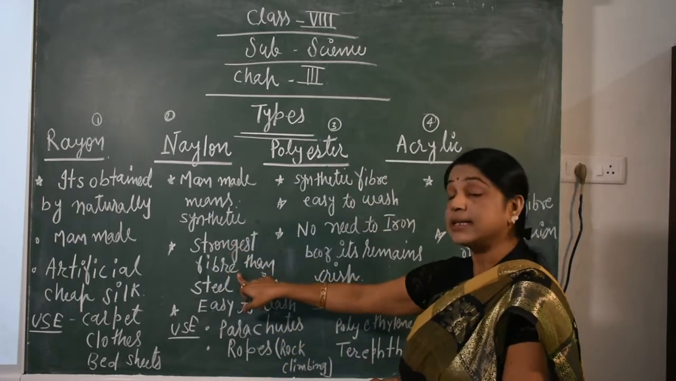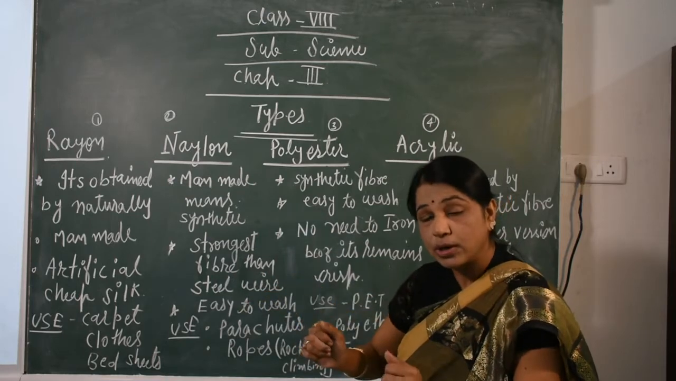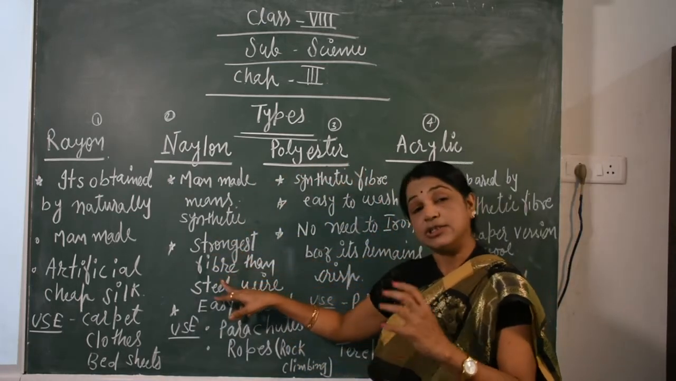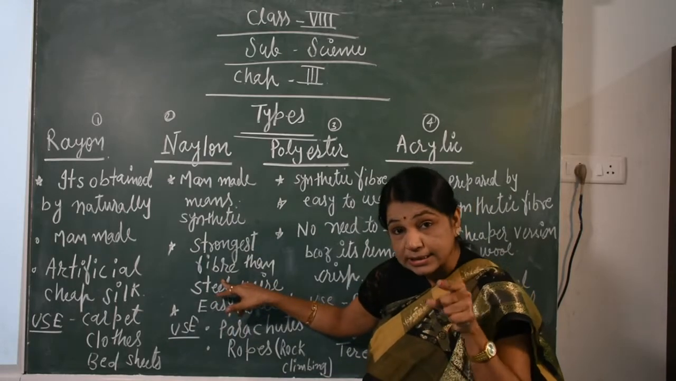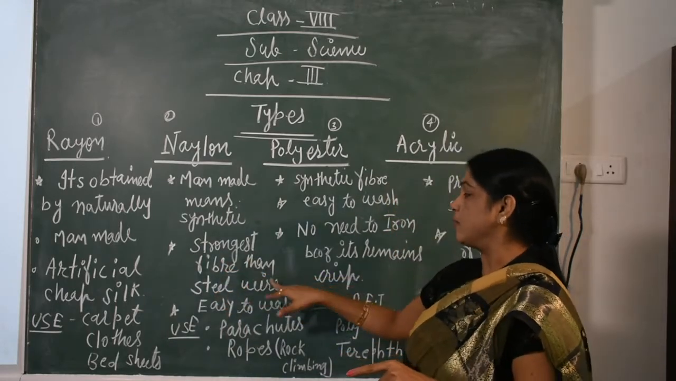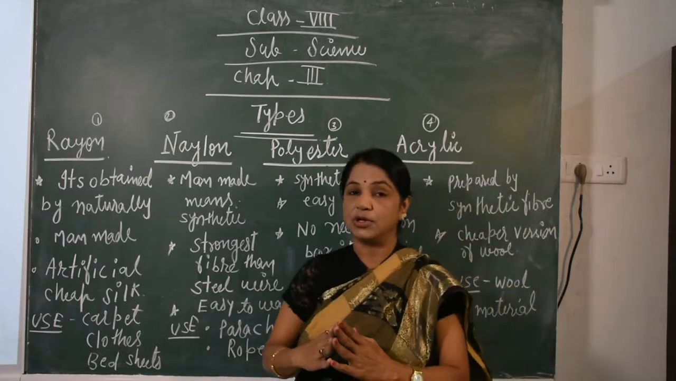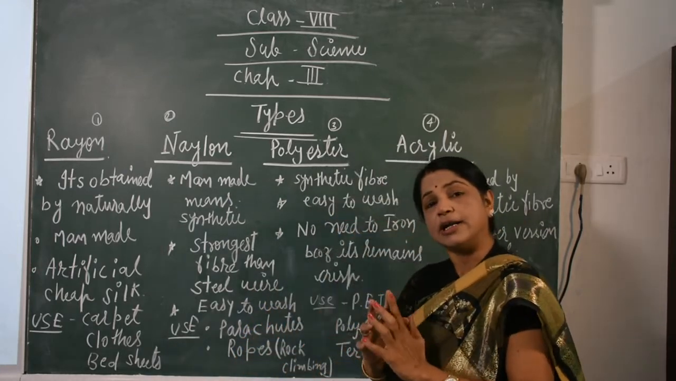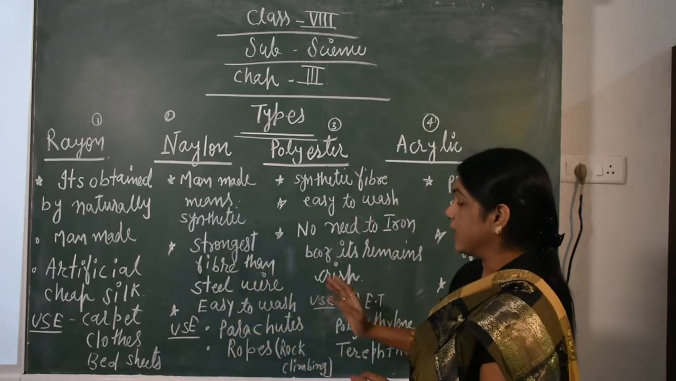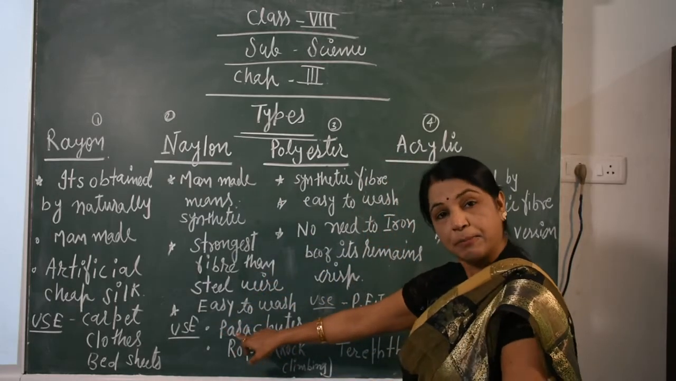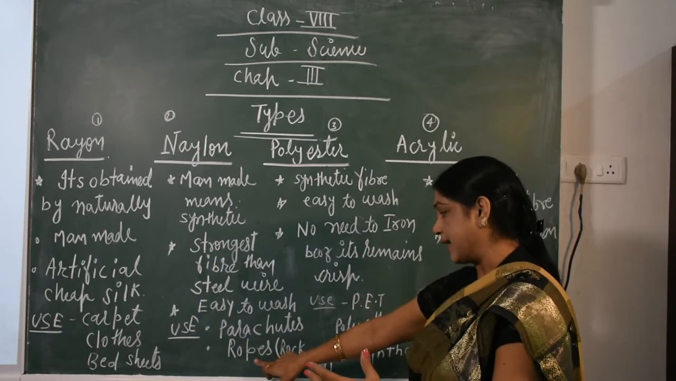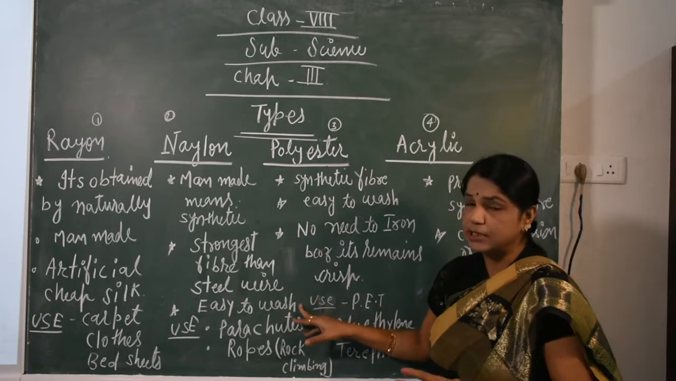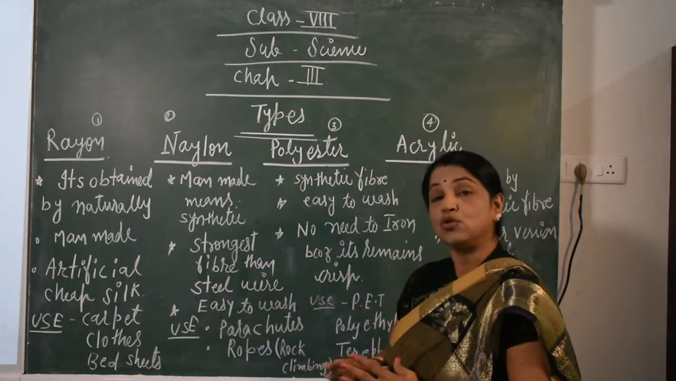It is a stronger fiber than the others. Due to its strength, it is a stronger fiber than steel wire. That is why it is used in various forms, such as parachutes. The second example is ropes for rock climbing. And one more specialty of it is that it is easy to wash.